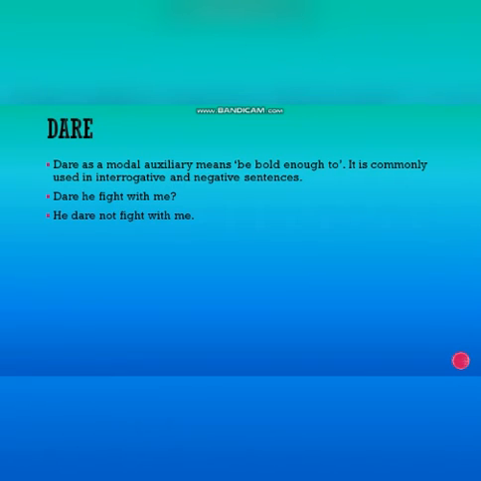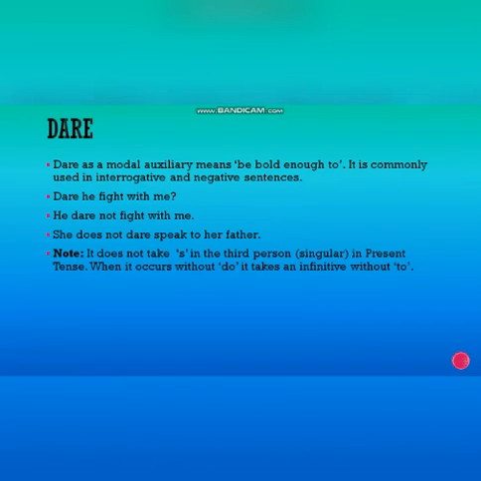क्या उसकी हिम्मत होगी कि वो मुझसे लड़े? He dare not fight with me. That's a negative sentence. She does not dare speak to her father. That's also a negative sentence with dare in it. It does not take S in the third person singular in present tense. When it occurs without do, it takes an infinitive without to. He dare not do it.